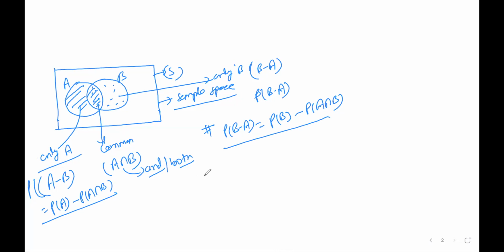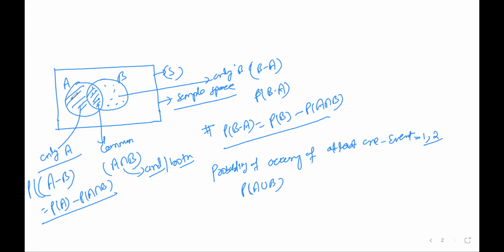But here if I tell you the probability of occurring of at least one event. So minimum one event should occur, maximum it could be 2. So this one is given as probability of A union B. A union B means this full part. It's A union B.